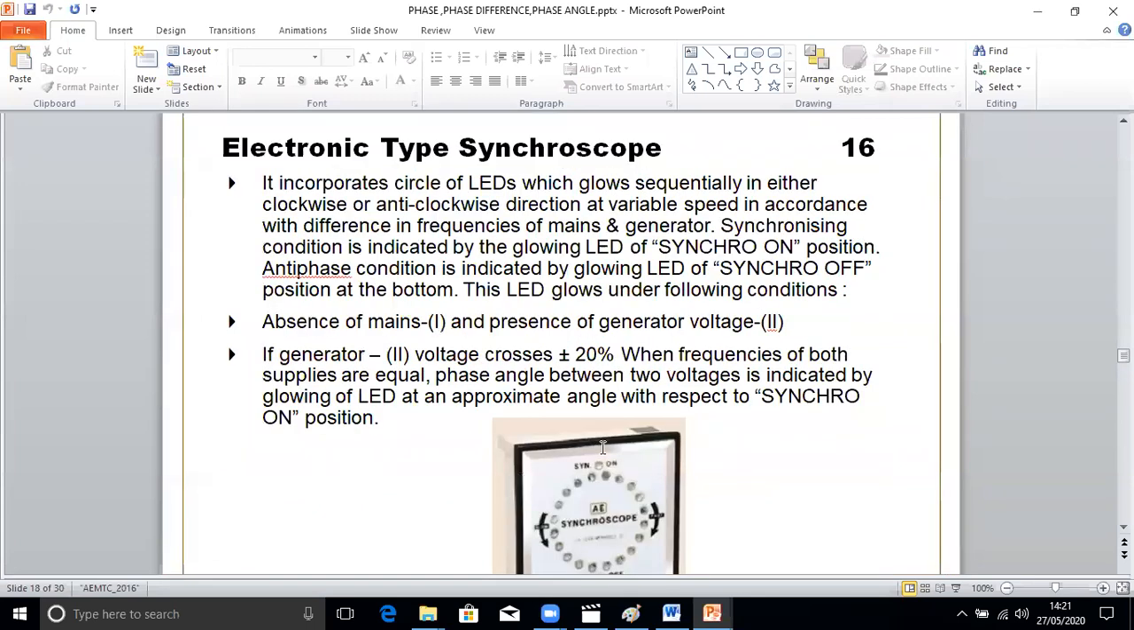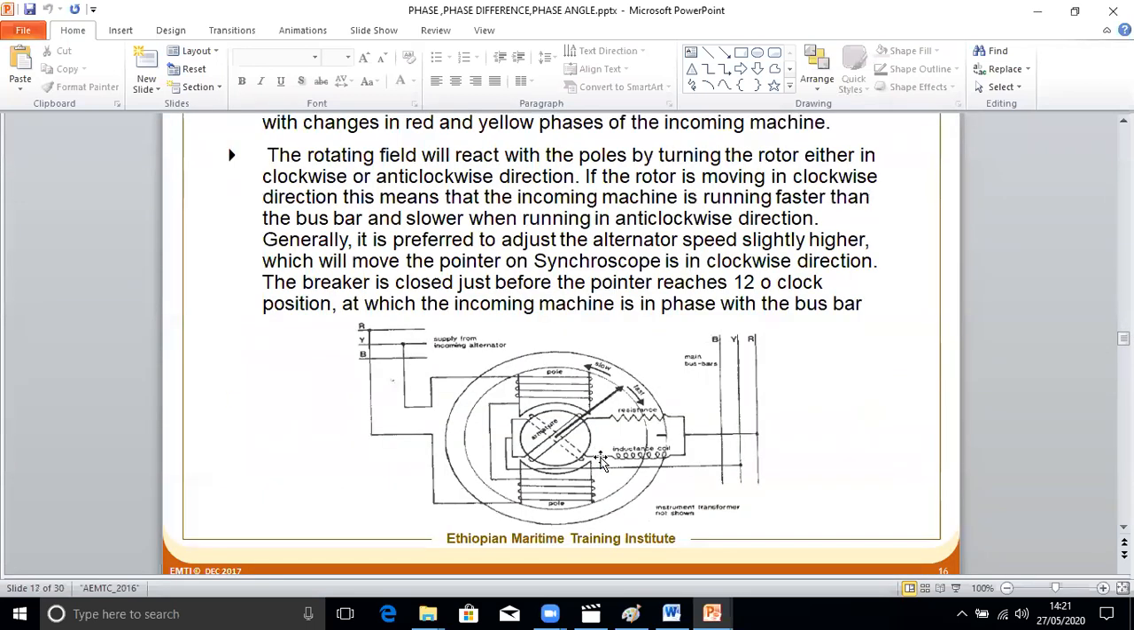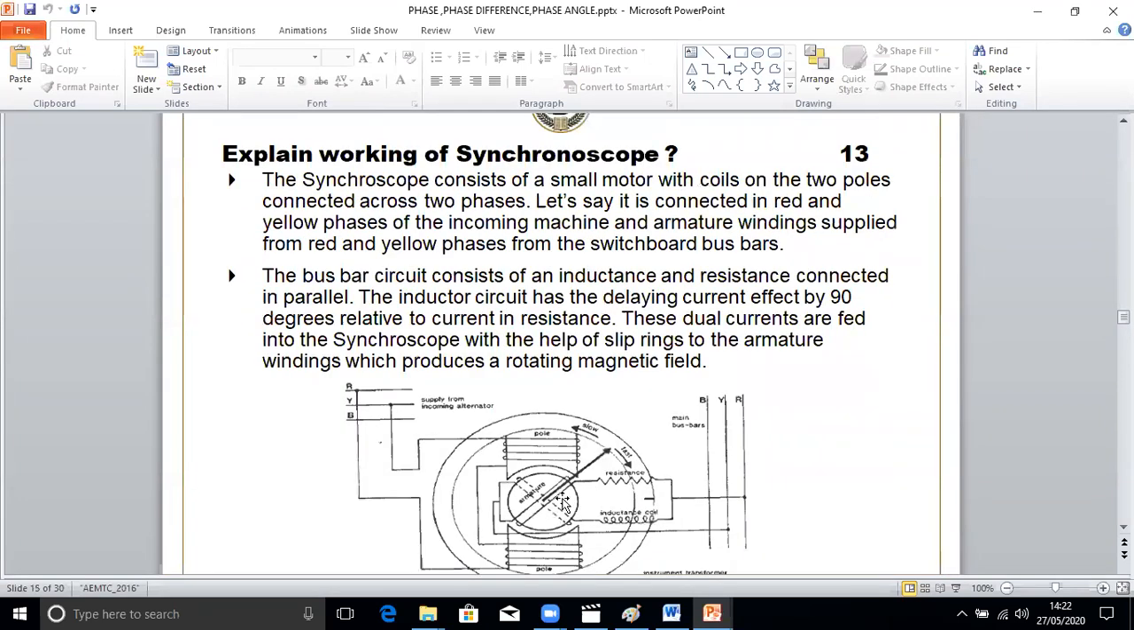Okay, so this was about the synchronoscope. If they ask, you can draw this diagram. If you draw this diagram, you don't have to explain too much. You can say synchronoscope basic working principle: it consists of a small motor with two poles connected across the two phases, and it is connected with the red and yellow phases of the incoming machine and the armature windings, and from red and yellow phases from the switchboard. So it consists of an inductance and resistance connected in parallel, and the inductance circuit has a delaying current effect by 90 degrees.